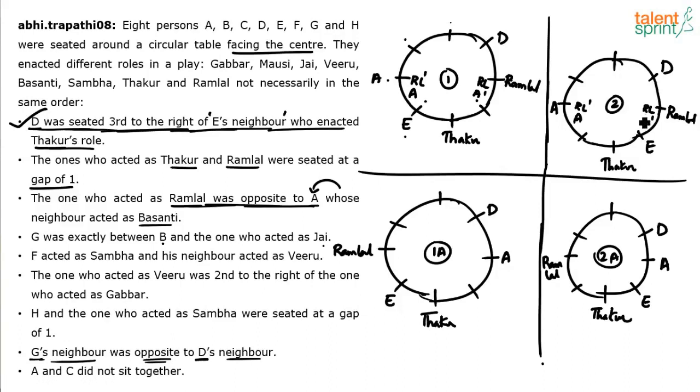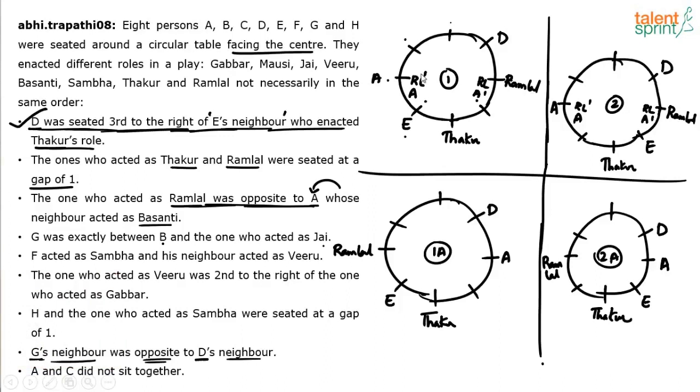There were 2 possibilities of Ramlal and A. We have fixed both. So here we have taken A and Ramlal. In the other one, we have taken Ramlal on this side and A on this side. They were opposite to each other basically. Similarly, in 1 and 1A also, we have taken Ramlal on this side and opposite is A. So 2 more persons are fixed now, so at least some more information.